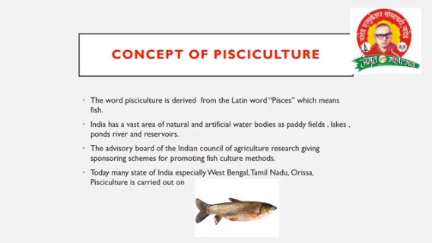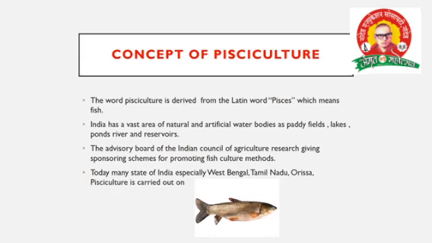The Advisory Board of India, that is the central government, and the Indian Council of Agricultural Research, give sponsorship to fishermen or farmers to solve the unemployment problem, promoting the fish culture method. They give new ideas. You can do fish farming, Matsya Palan. तुम्ही मत्स्य पालन करा. They give ideas and support, 50%, 60%, 70%. They give a subsidy for pisciculture, that is fish farming, Matsya Palan साठी.